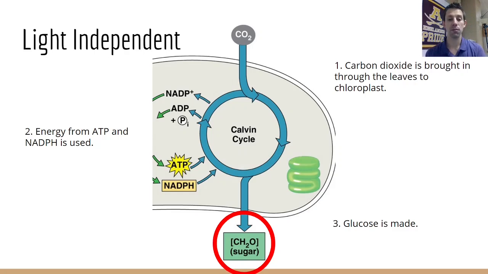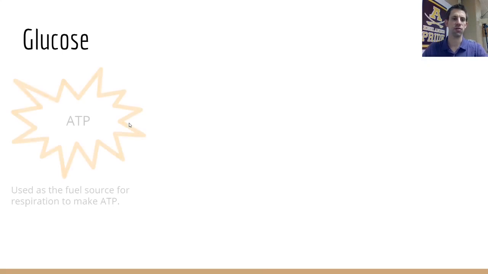So again, the end product here, the end goal of the light-independent reaction, also known as the Calvin cycle, is ultimately to make glucose. Take note up here as well, now that the ATP and NADPH have been used, they are now ADP and NADP+, and they'll make their way back over to, not shown in this image, the light-dependent reaction to get recharged.